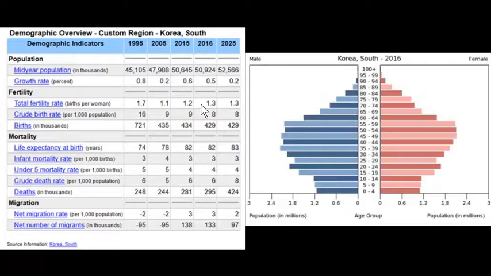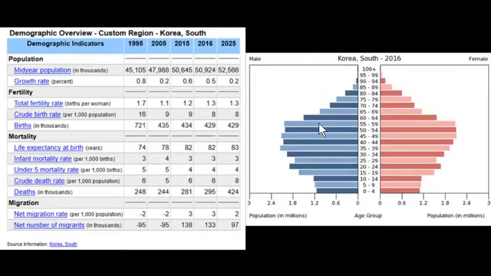And people are doing that because there are jobs there. It's industrialization. They make cars. They make TVs. They manufacture all kinds of things. So there's a demand for laborers, and it's being satisfied by this in-migration. So we see, in the case of South Korea, how the fertility rate has actually gone up because young people are migrating and then having their children there. Now, it's still below replacement level. It's still well below the 2.1, but nonetheless, that helps explain why we see an increase, although a very, very slow increase, in the population here in South Korea.